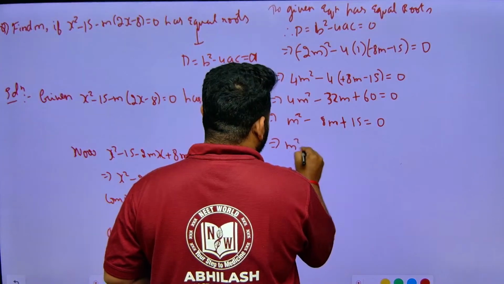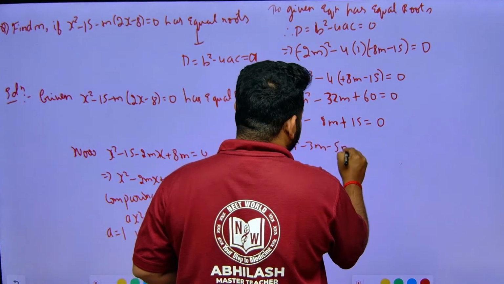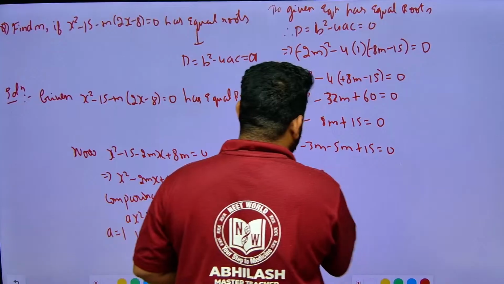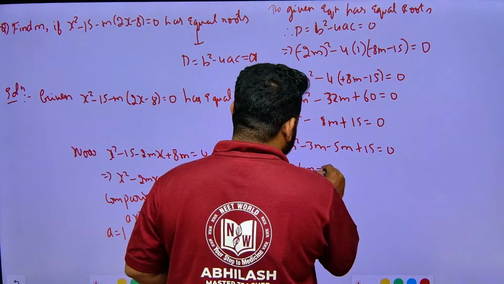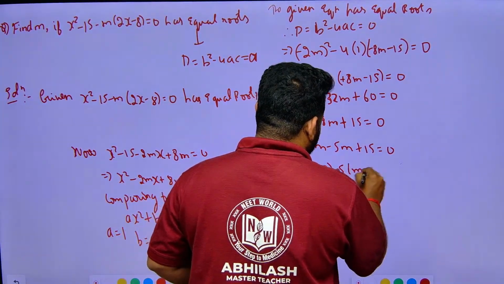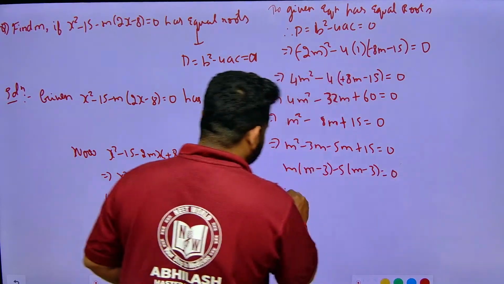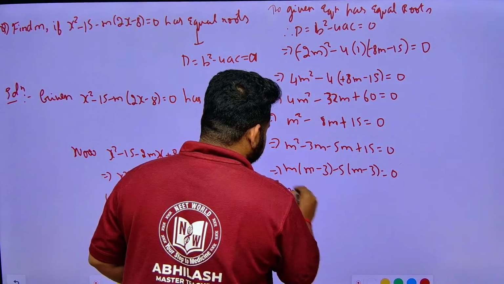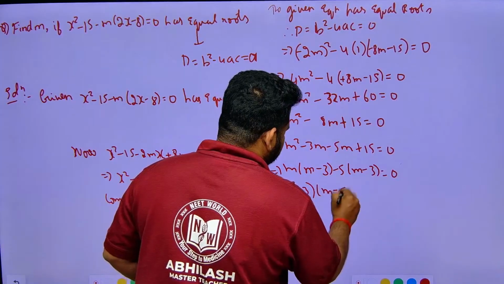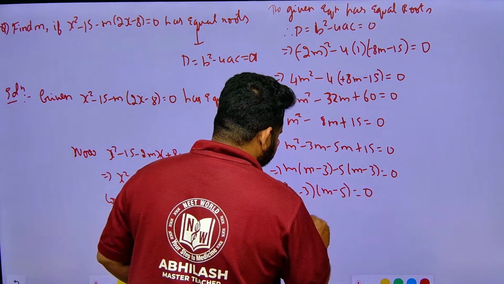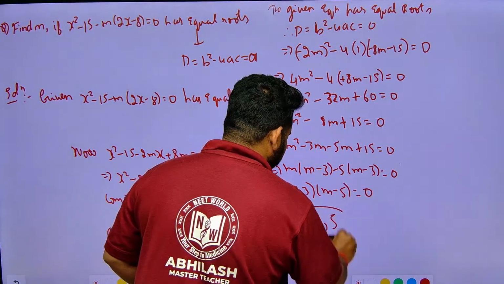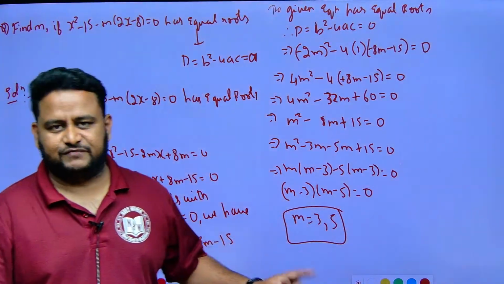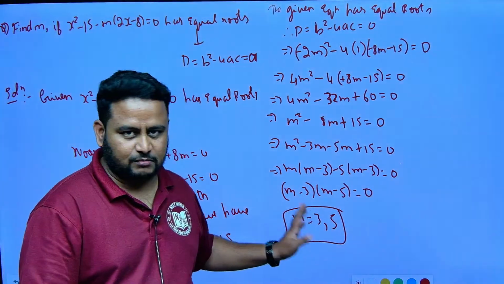This entire thing will become m square minus 3m minus 5m plus 15 is equal to 0. So we have m into m minus 3 minus 5 into m minus 3 is equal to 0. This implies m minus 3 into m minus 5 is equal to 0. So m is equal to 3, 5. So m is equal to 3, 5 are the values of m, friends. This is how we have to solve this question. Got it?